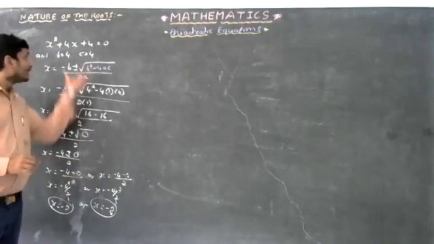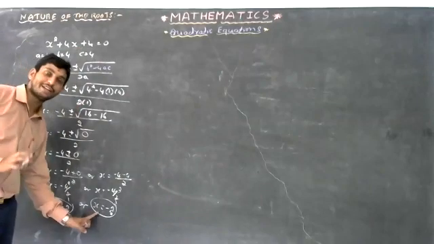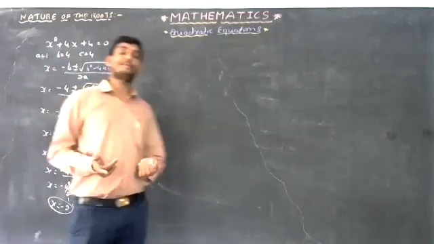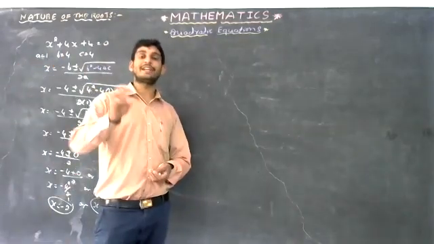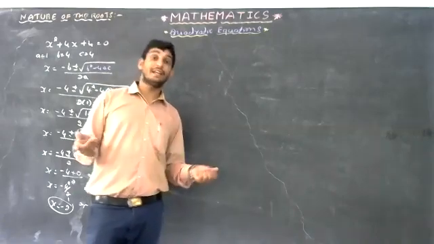Yes, you can observe here, in this quadratic equation, if we solve, we have two roots, but both the roots are real numbers. A combination of rational and irrational numbers are called real numbers. Rational number, irrational number, real number.